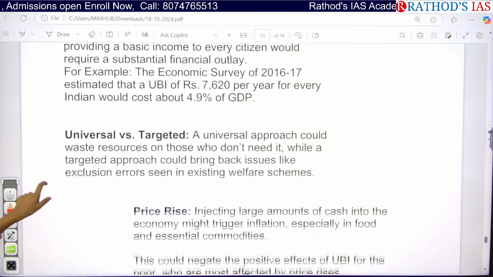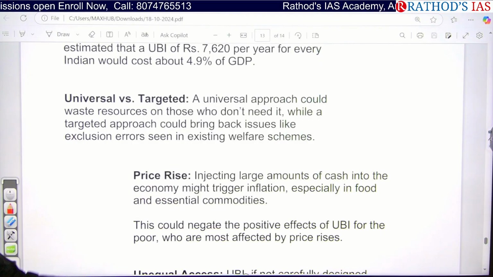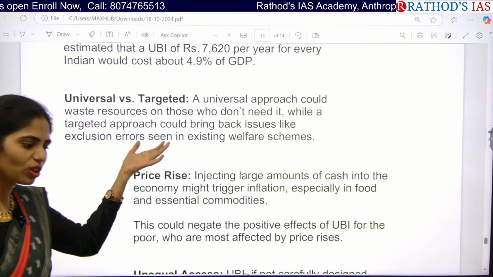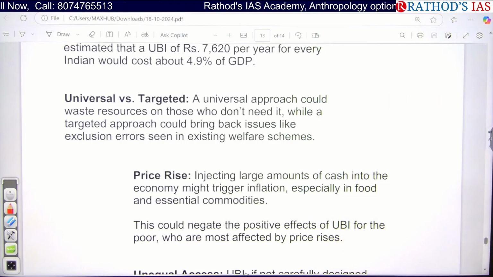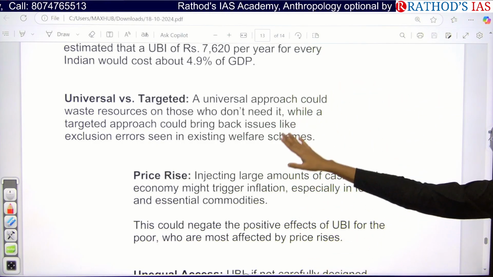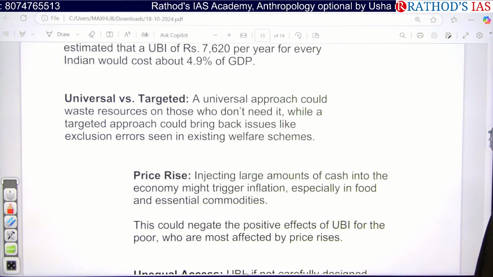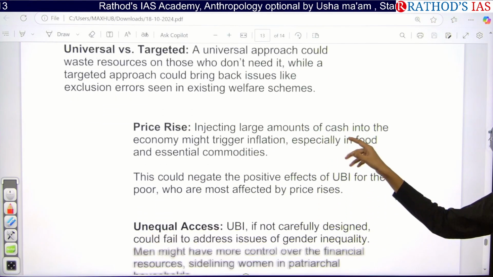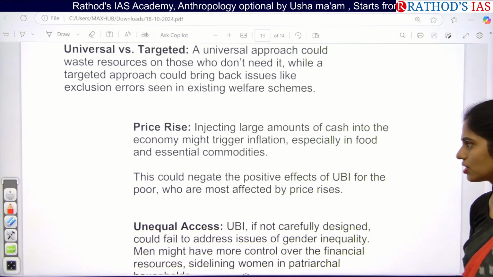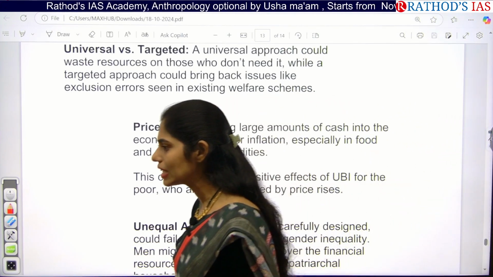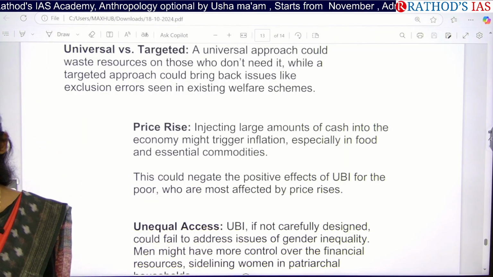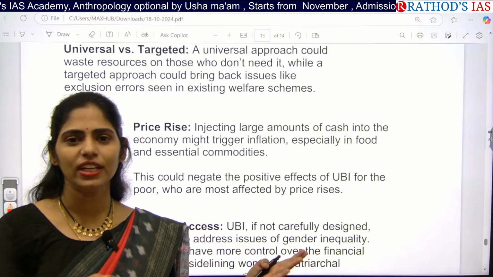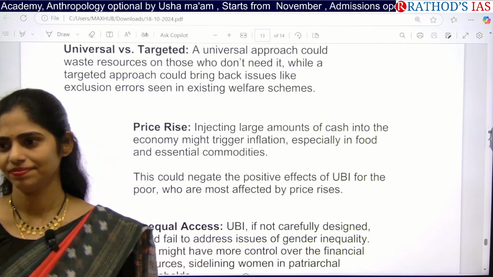Okay, and next here is universal versus targeted. When we focus on universal, it is not at all useful because rich people don't want this. So rather than that, we have to go for a targeted approach, to find exactly who are the people in need. And next, that will also lead to price rise. Whenever the government is giving money to everyone, everyone will have money in hand, so that will obviously lead to inflation. So India can become one more Venezuela.